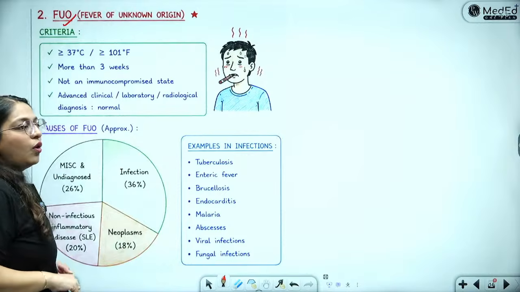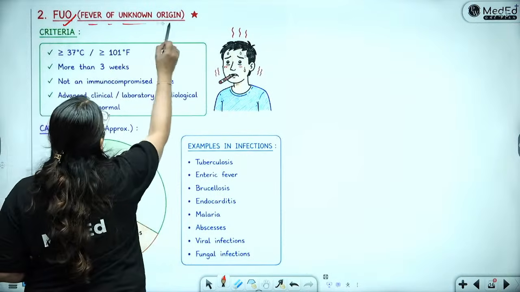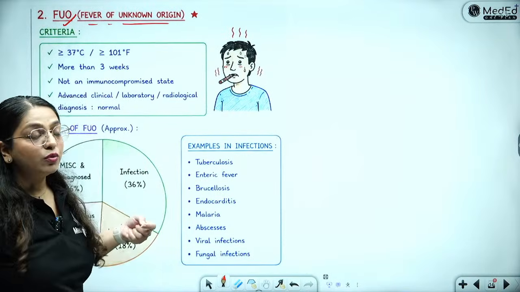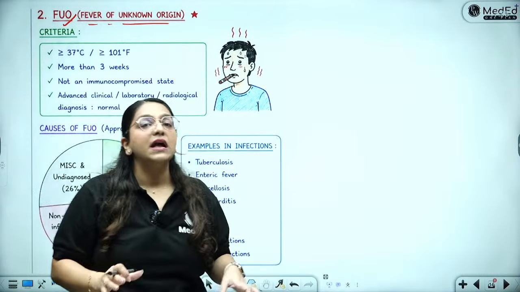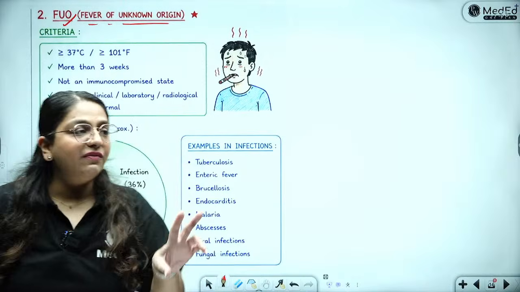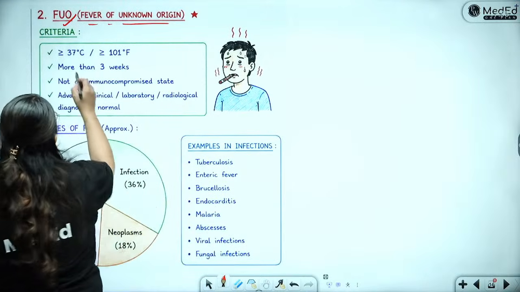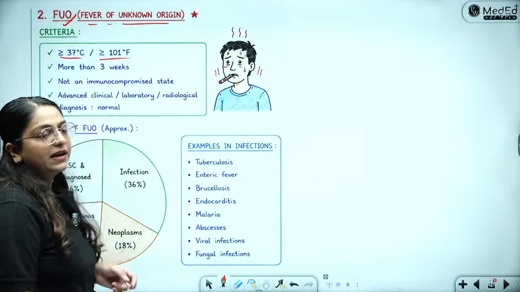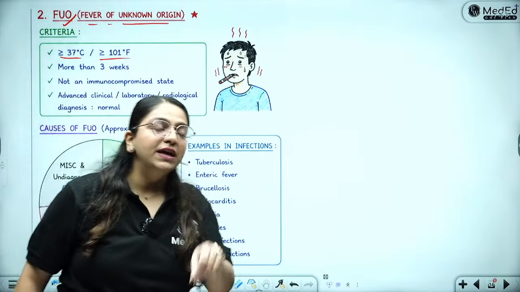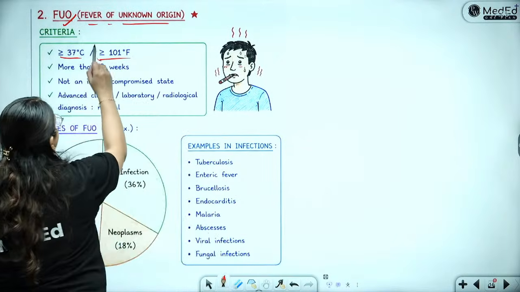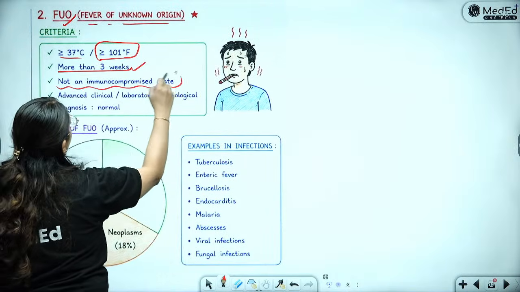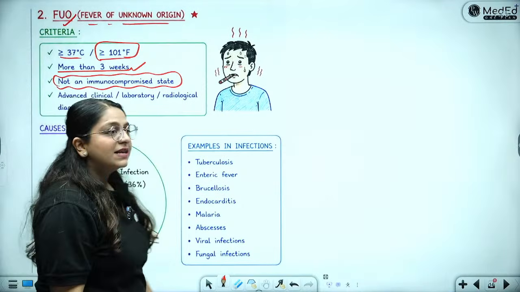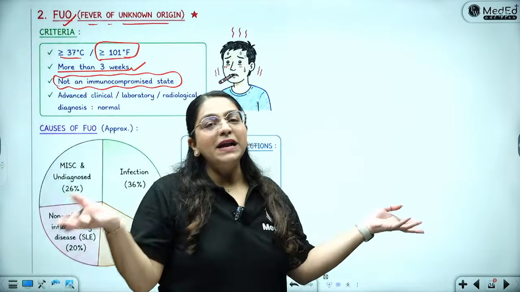What is FUO? It is fever of unknown origin. What is the criteria to call any fever as of unknown origin? It is that we are not able to prove the cause. So there is high grade fever, always high grade fever. The temperature has to be above 101 degrees Fahrenheit for more than 3 weeks, and there is no immunocompromised state, because if there is an immunocompromised state, then you have explained the cause of fever.